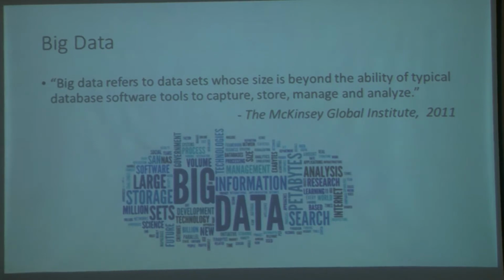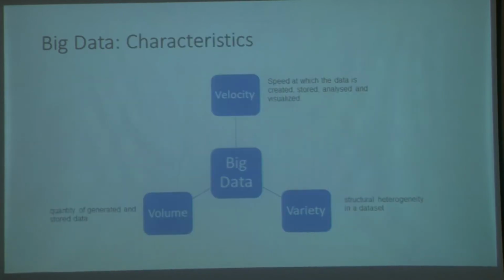Okay, so that is what big data is all about. But there are certain defining characteristics of big data. There are basically three, but we will extend it to 4 characteristics. So here you are looking at 3 characteristics. The first thing is the velocity, the speed at which the data is created.